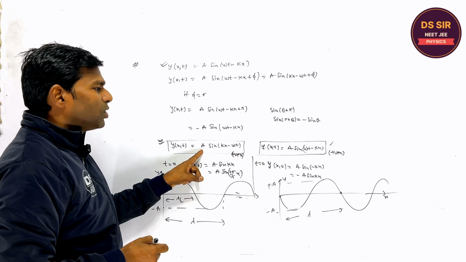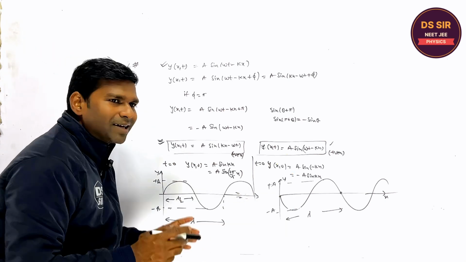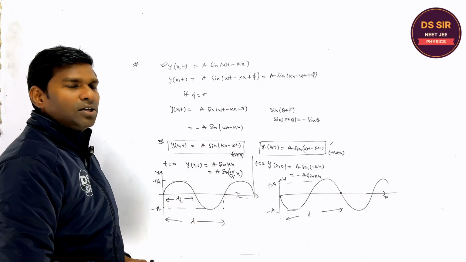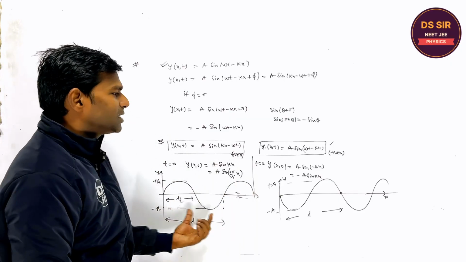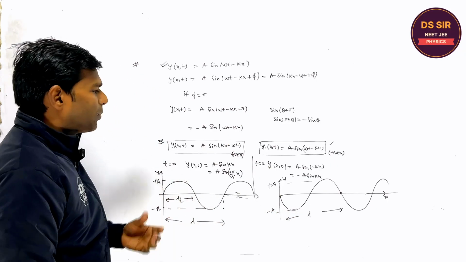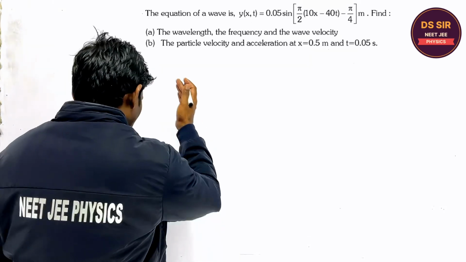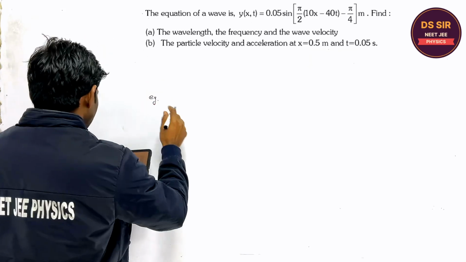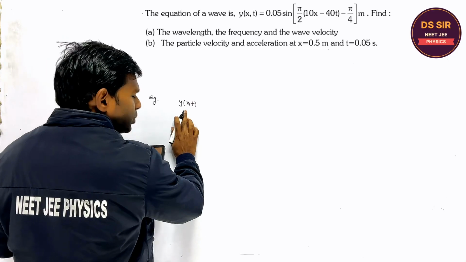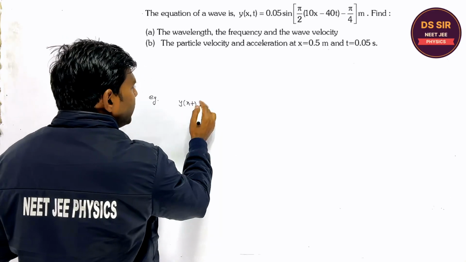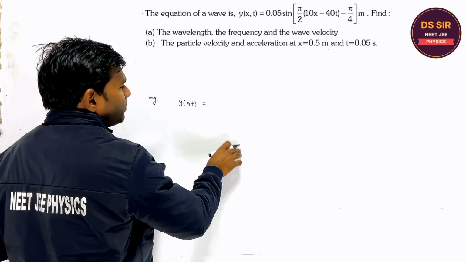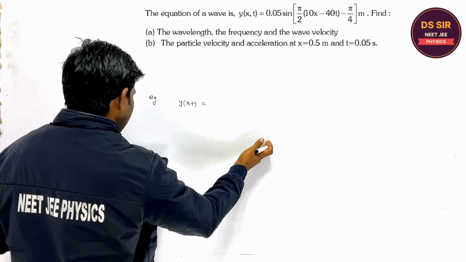If this is the equation of the wave, which of the following represents the correct figure for the traveling wave? So students are confused whether it is this or this, or they may give some other configuration also. Copy this. So read this question. In this question, the equation of traveling wave, as you know, is nothing but the displacement of the particle performing SHM at distance x at any time t.